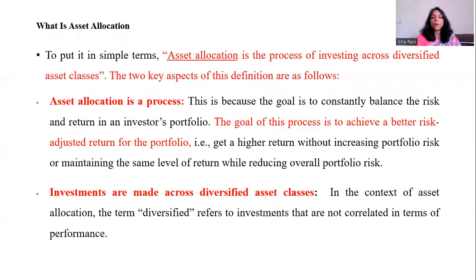When we are talking about diversified, it refers to those investment avenues which are not correlated in terms of performance. Correlation is about how, if one variable is increasing, it will impact another investment class. That is known as correlation.